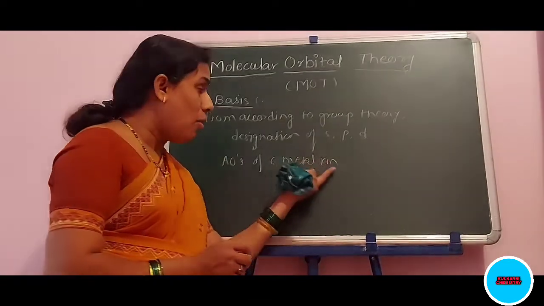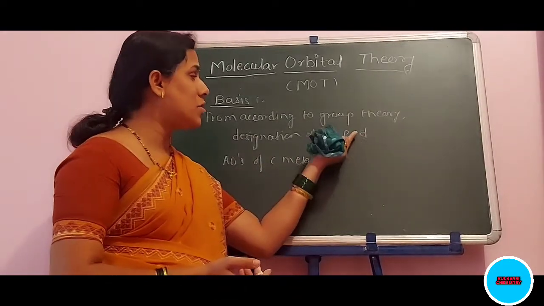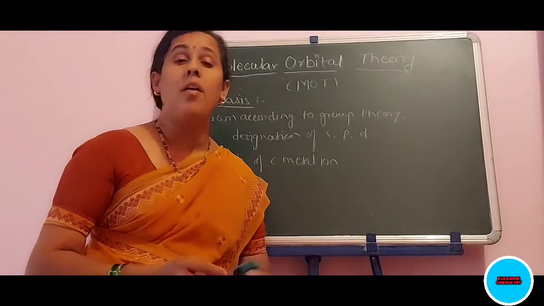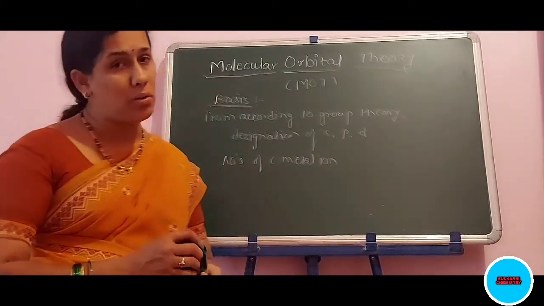From the formation of molecular orbitals, we must know the designation for s, p and d orbitals in the language of octahedral complexes according to group theory.